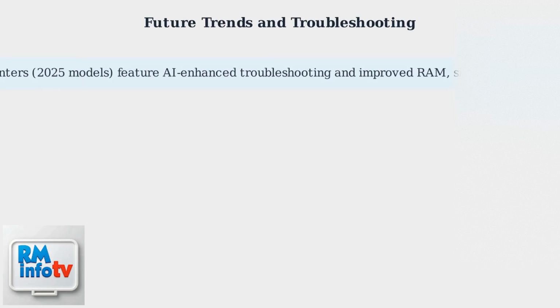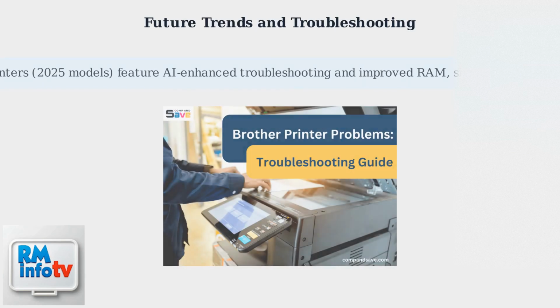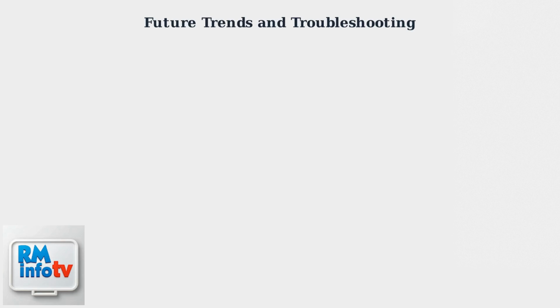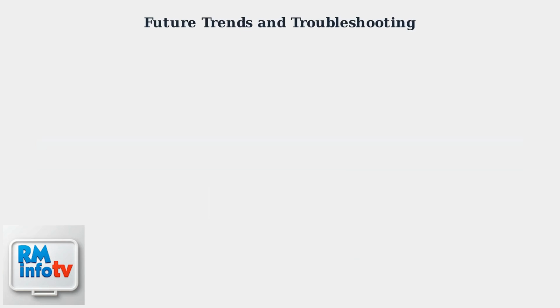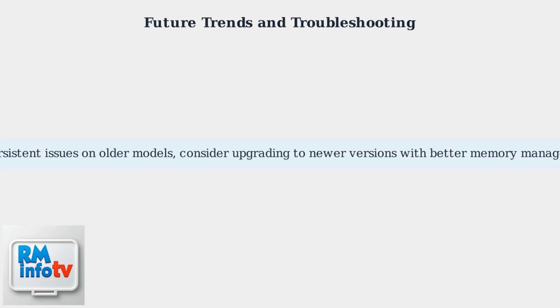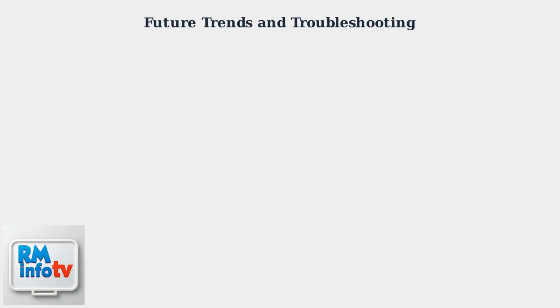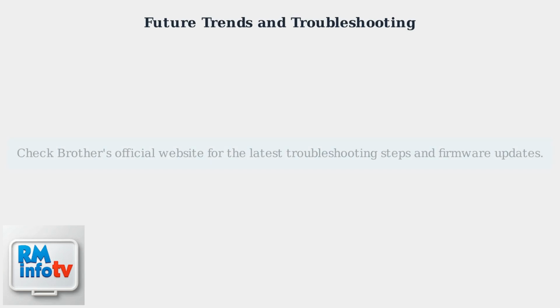Looking ahead, newer Brother printers from 2025 onward incorporate AI-enhanced troubleshooting capabilities and upgraded RAM, which greatly reduce the occurrence of memory errors. Future developments may include printers that offload print data to the cloud, eliminating memory buildup altogether. If you have an older model with persistent issues, upgrading to a newer printer with advanced memory management is recommended. Always refer to Brother's official website for the most current troubleshooting guidance and firmware updates.